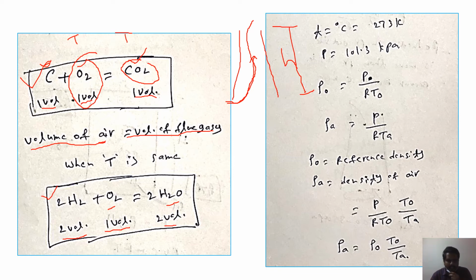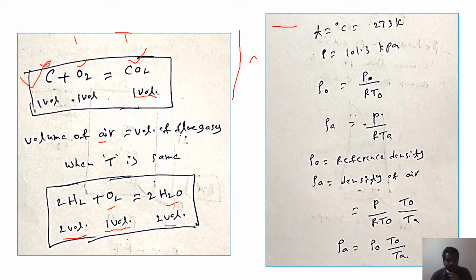Now let us see, to find the height of the chimney, we have to take some reference values. Say some pressure at sea level, 101.3 kilopascal, and say some temperature, 273 Kelvin. So these are reference values.